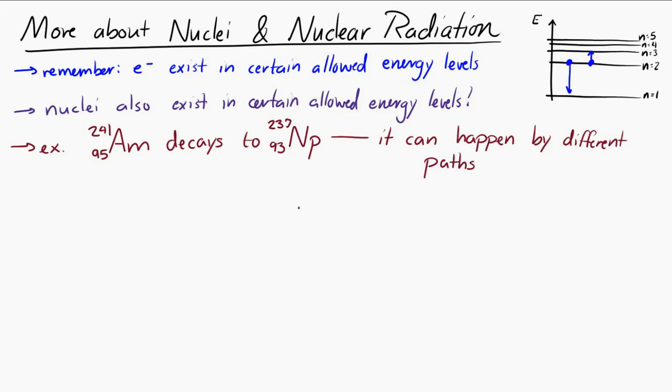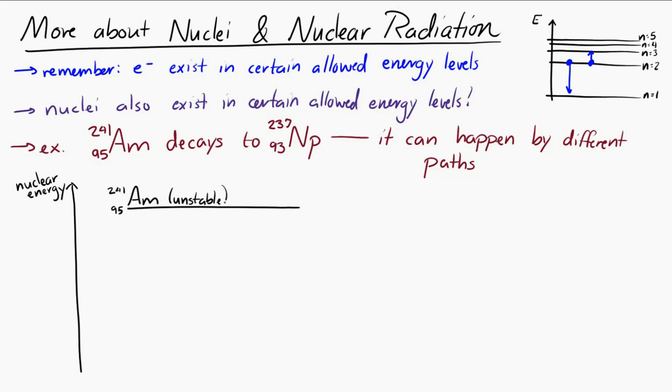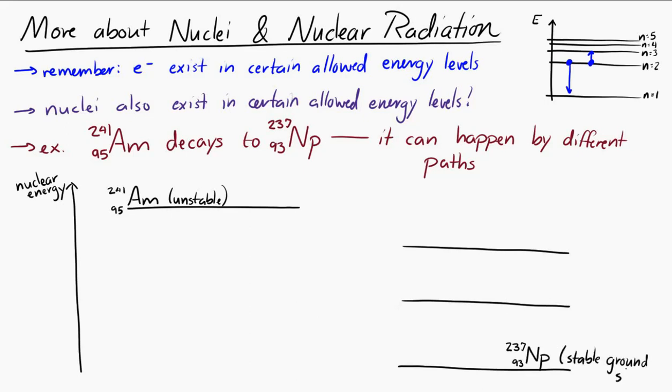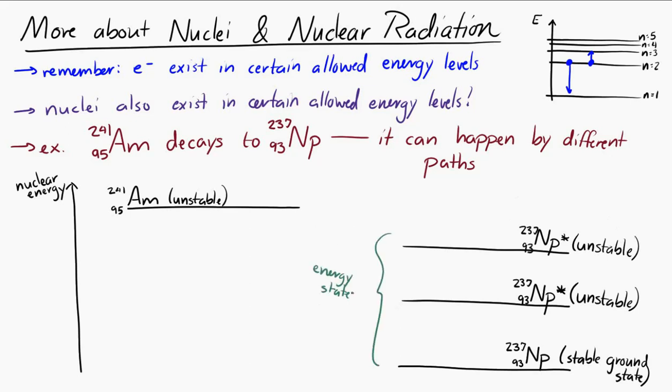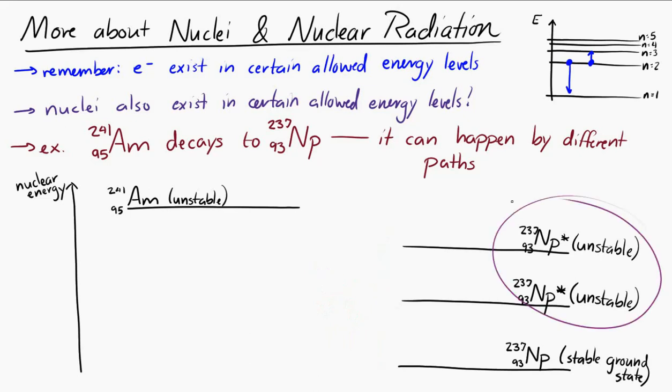And to express this, I'm going to draw a diagram here. So here's the unstable americium-241 nucleus. I'm drawing this starting energy level up here. And it can decay, or it will decay, into a stable ground state of neptunium-237. But it turns out that neptunium-237 has three energy states. The nucleus has three allowed energy states. So these two that are above the ground state, they are less stable states of neptunium-237. They're states where the neptunium-237 has more energy. So the americium-241, in order to decay into the neptunium-237, it has to emit an alpha particle at some point.